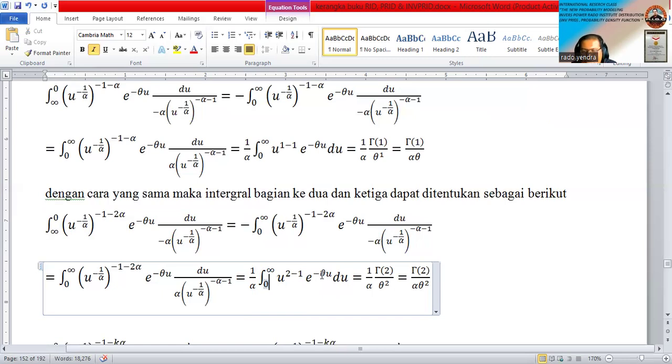And then you can use the properties of the gamma density function. So if we use the gamma density function on this integral, you can find that the solution of the integral is only gamma function 2 divided by theta power 2. So the solution of the second partition is gamma function 2 divided by alpha theta power 2.